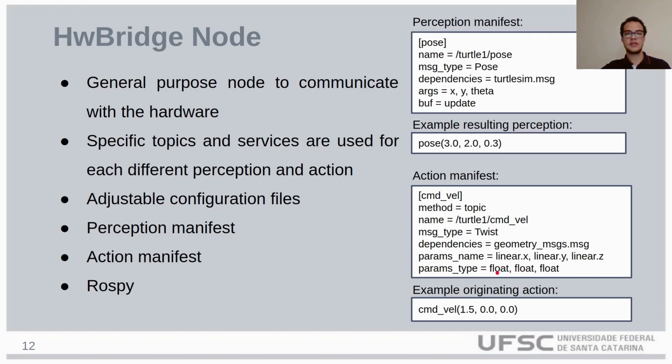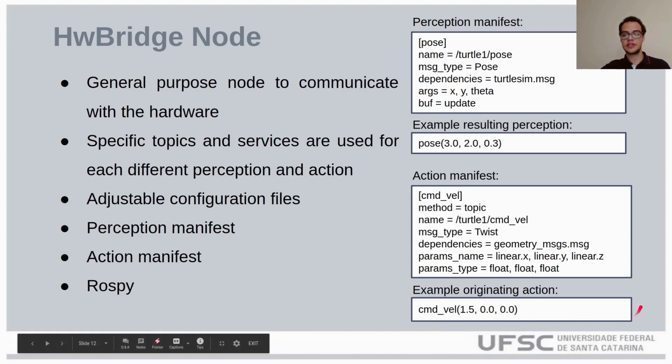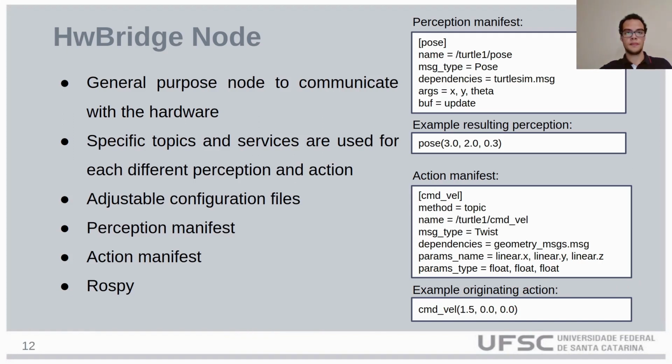If none is specified, it is supposed to be a string. The resulting action from this action manifest can be seen here. It is cmd val with 1.5 being linear x, 0 being linear y, and 0 being linear z.